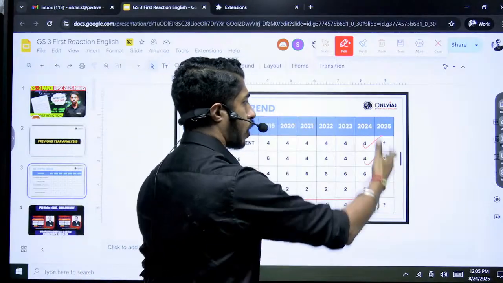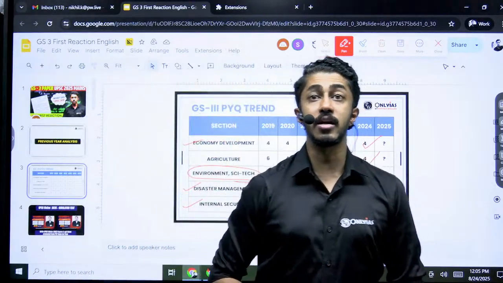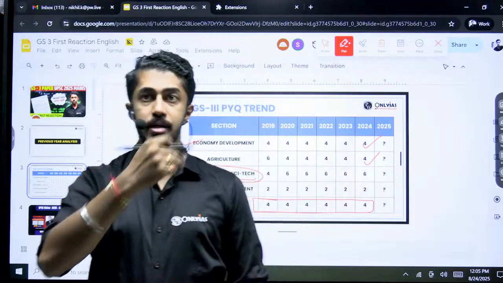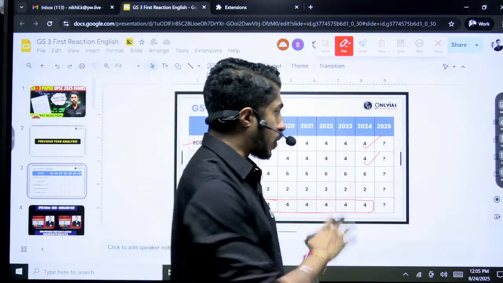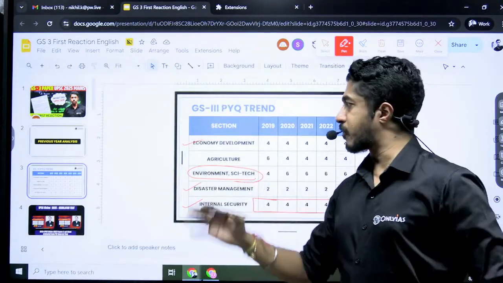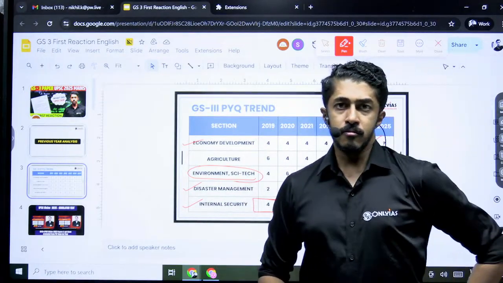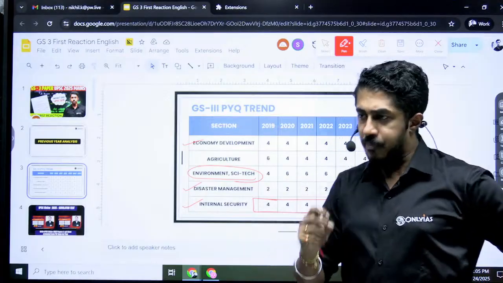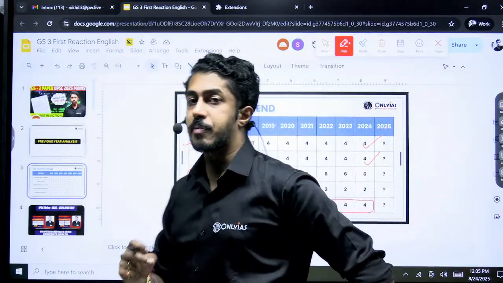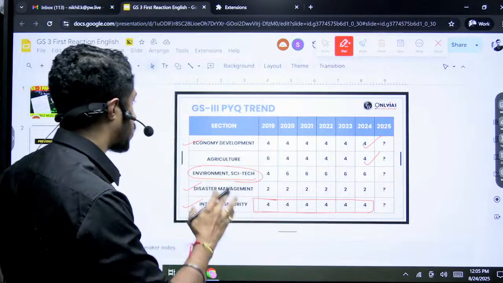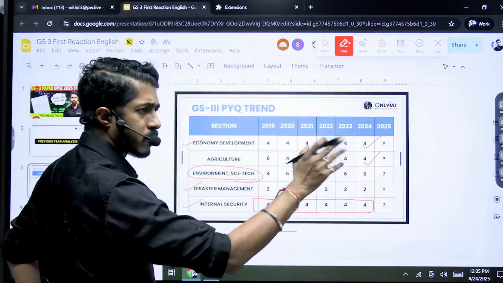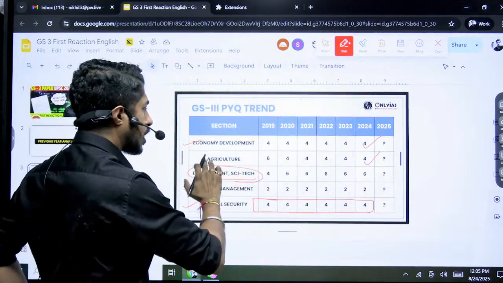Now we need to know what is the pattern or trend in 2025. Getting the point here. From this trend, it clearly shows that you cannot skip any topic. Some topics you have to prepare exclusively from a mains perspective. Economic development, need not worry, it will get covered in your class.